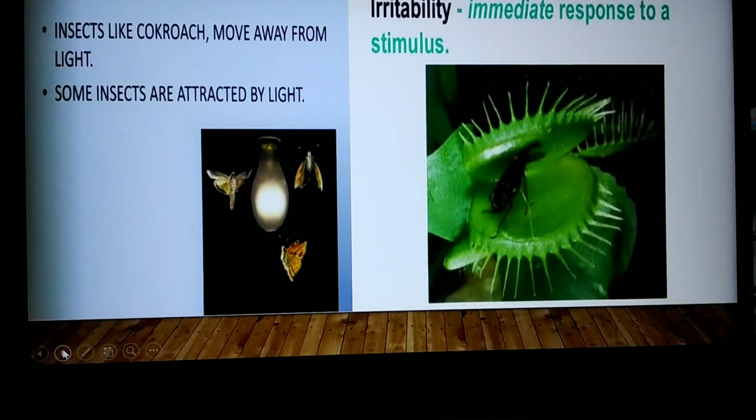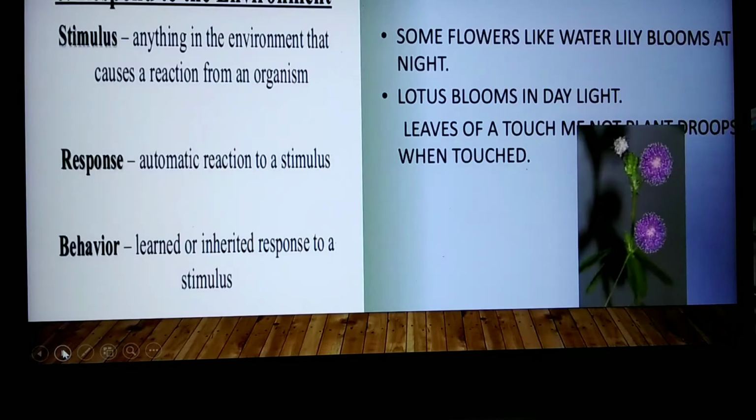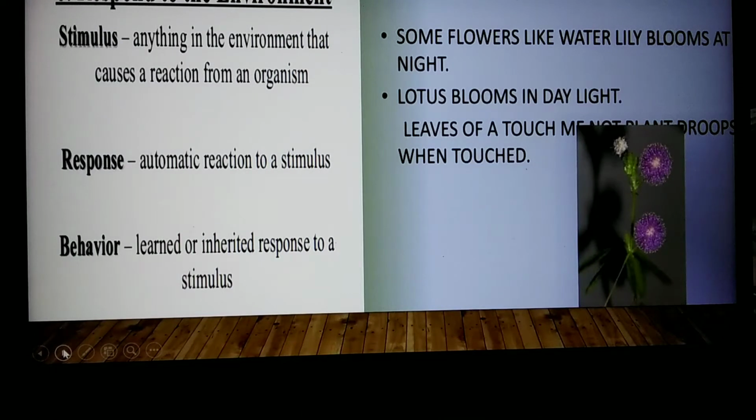Living things respond to stimuli. Insects like cockroaches move away from light. Some insects are attracted by light. Irritability: immediate response to a stimulus is called irritability. Response to environment is stimulus: anything in the environment that causes a reaction from an organism. Response is an automatic reaction to a stimulus. Behavior is a learned or inherited response to a stimulus.